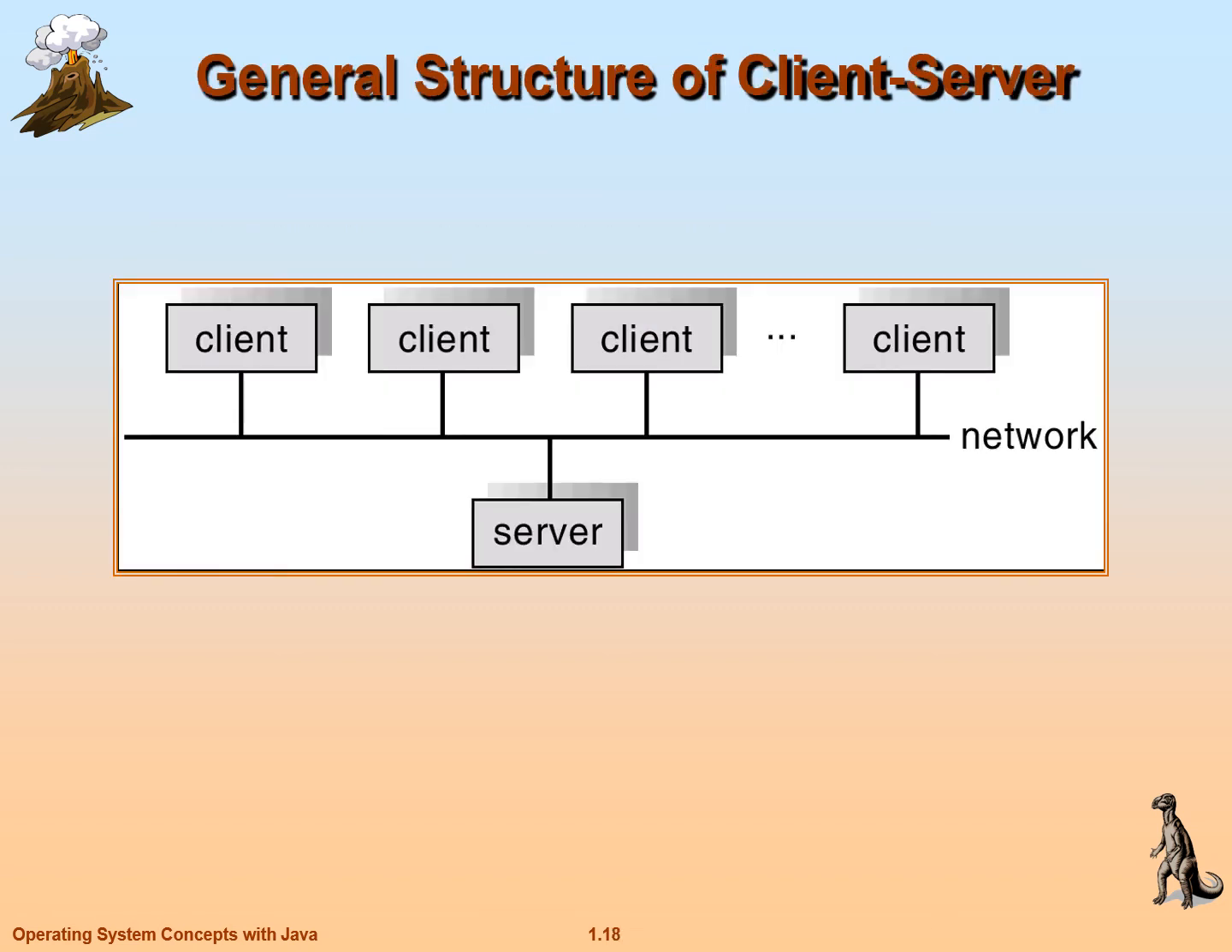This is a general structure of a client-server. All these clients are connected through this network to the server. Client 1, client 2, client 3 and so on. Any number of clients can be connected to a server. These clients are placed in different locations. The given task can be computed by different clients and given to the server.